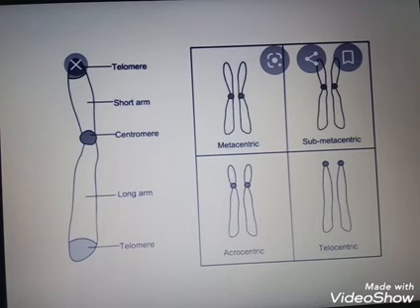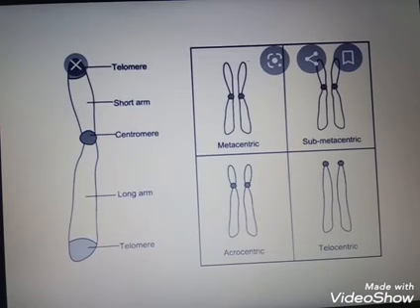So here there is a primary constriction. The chromosome has two arms. The two arms are connected by the primary constriction, that is known as the centromere. Okay, so I told you that at the time of cell division, we can see the constricted chromosomes in place of the nucleus.